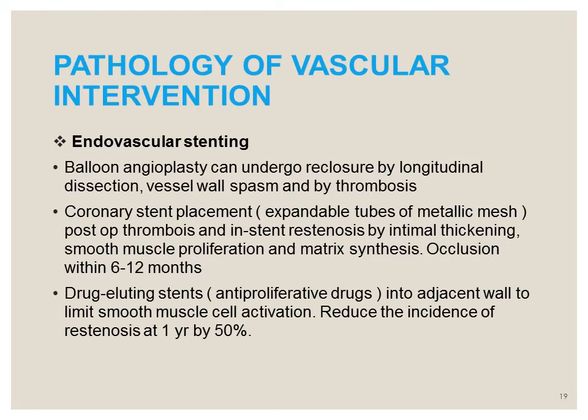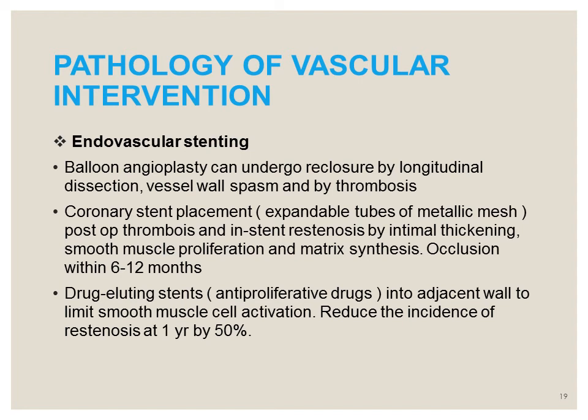Now briefly, at the end of the chapter, we will be discussing the pathology of vascular intervention. The common vascular interventions used these days are endovascular stenting and coronary artery bypass surgery. Most commonly, the endovascular stent procedure is used in patients having acute MI with coronary artery stenosis.